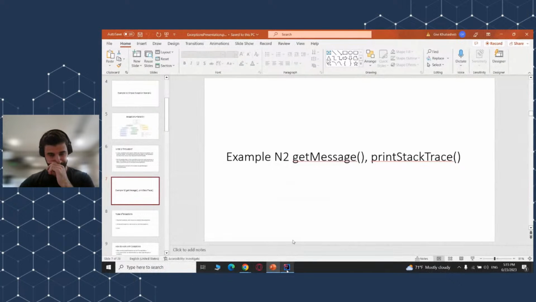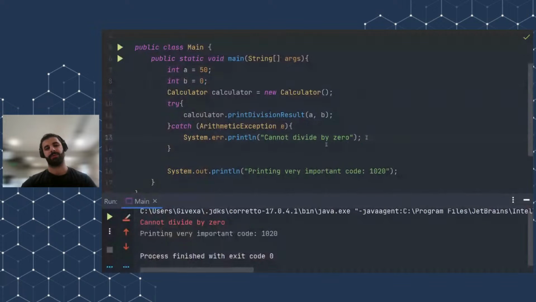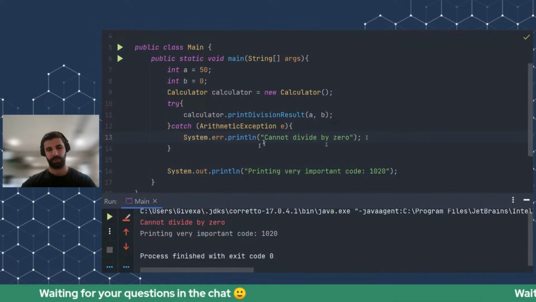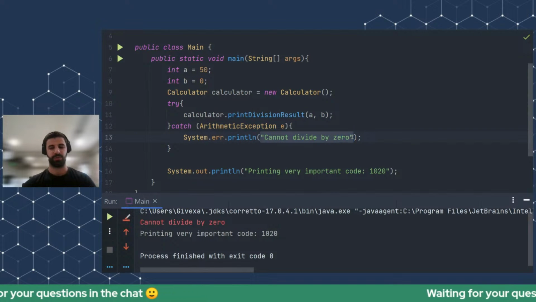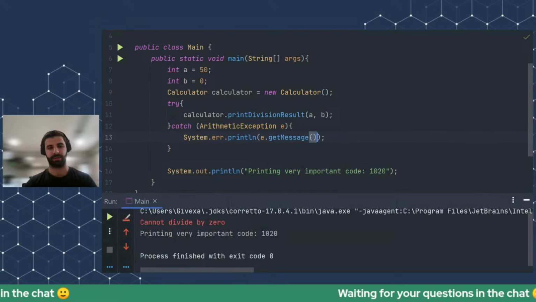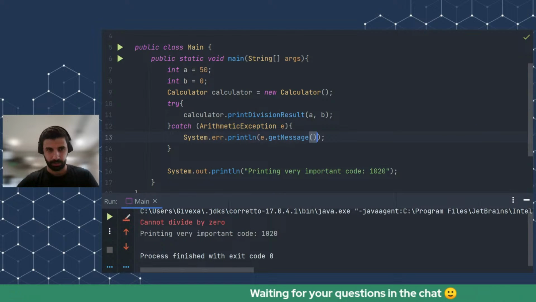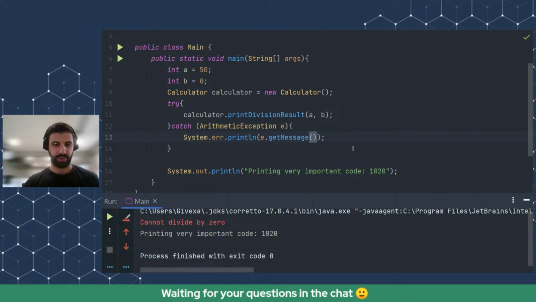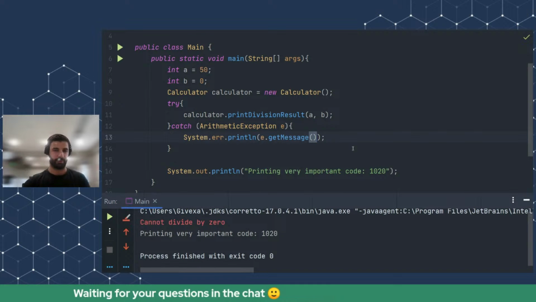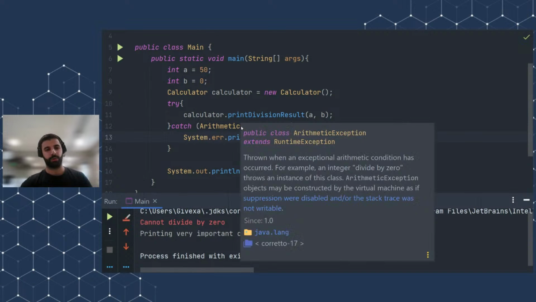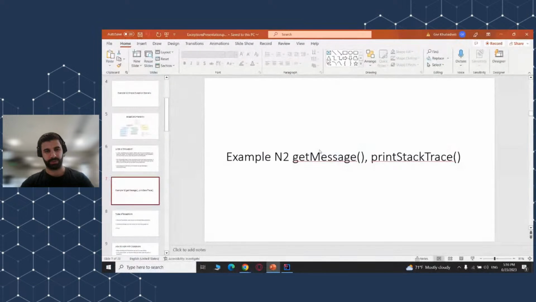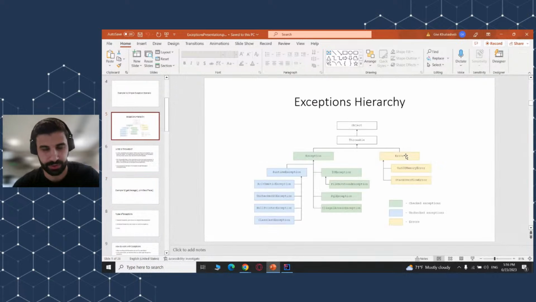Okay, now I will demonstrate the getMessage and printStackTrace example. Just a second. Okay, what we can do here, instead of a system error, instead of just this message, is something like this: e.getMessage(). I told you guys that arithmetic exception is an exception, and it derives from throwable. If we go to the hierarchy right now, I told you that we will be constantly seeing this hierarchy. We have arithmetic exception, which derives from runtime exception.